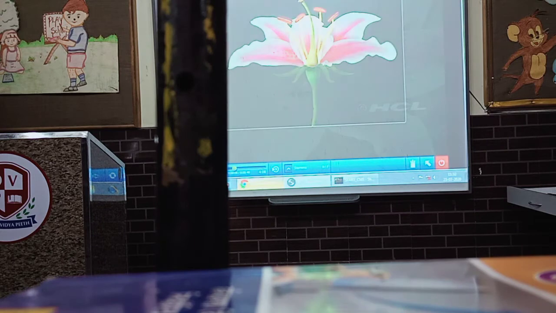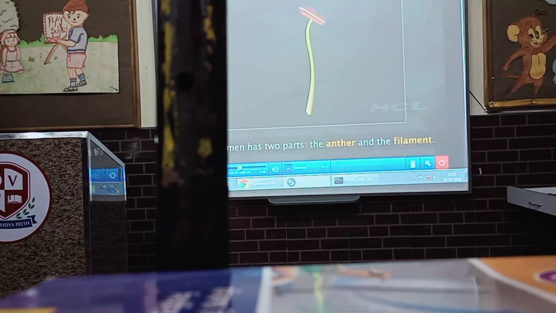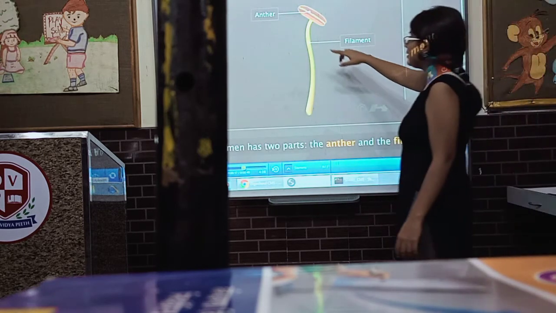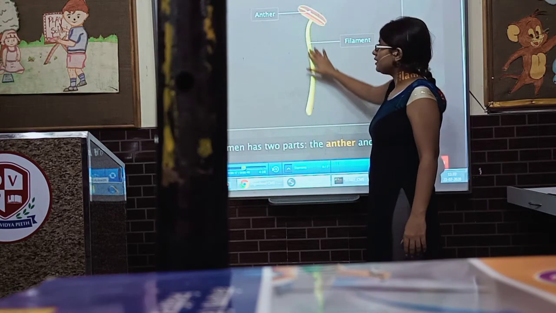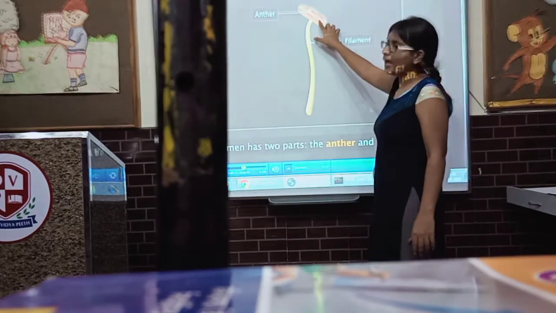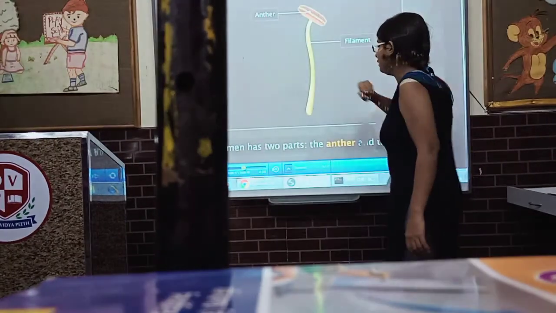Can you guess what this part of the flower is called? Yes, stamens. Each stamen has two parts, the anther and the filament. See, this we have read in our books now. Stamen के दो parts होते हैं. This one is the filament and that one is the anther. Filament and anther.